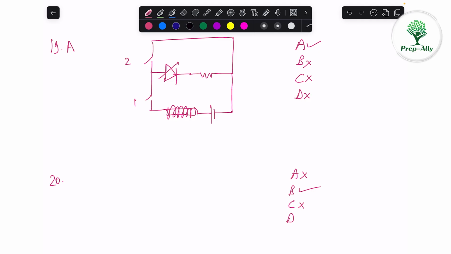The tungsten won't melt because the current is not flowing through the tungsten. The copper wires are just wound above the tungsten, and the current will flow through the copper wires. And for the tungsten to melt, a very high amount of current should flow through the tungsten, and its temperature will have to be a little bit more than its melting point, then only it will melt. So that's why the tungsten won't actually melt. So option number B is the correct answer for this question.